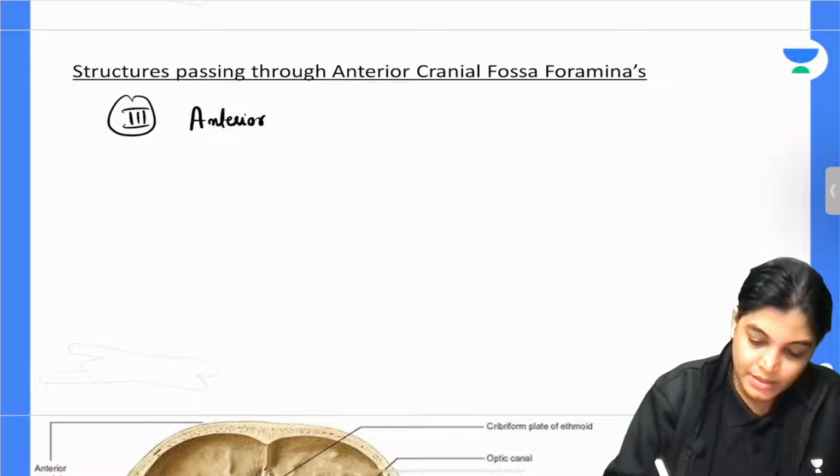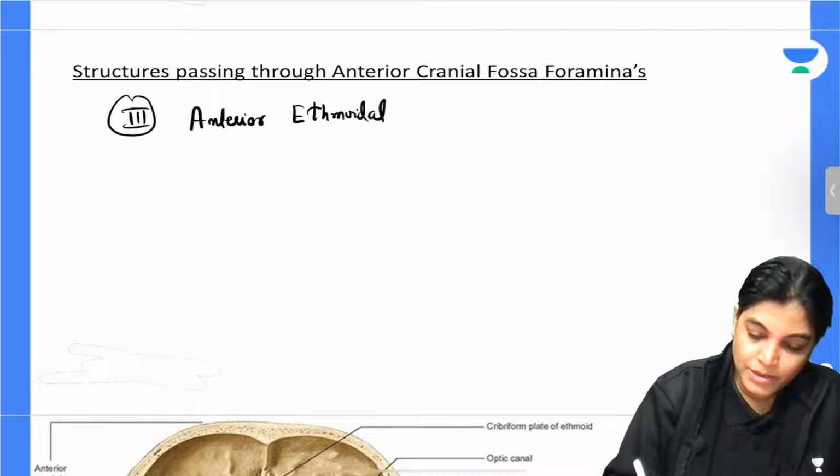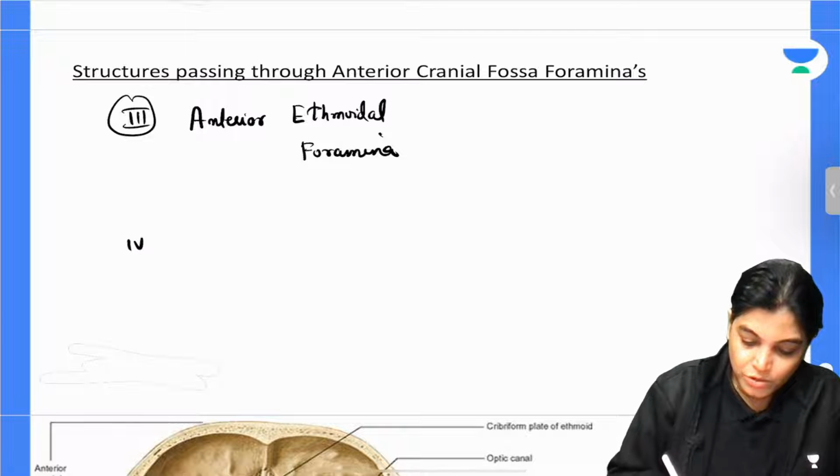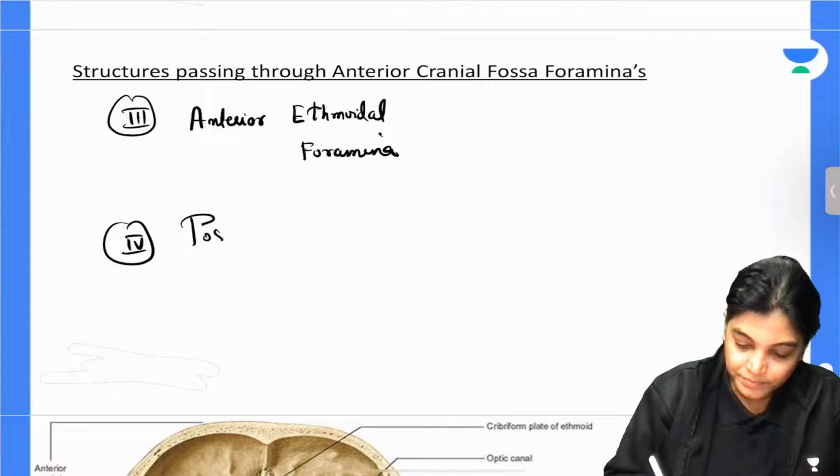Anterior ethmoidal foramina and that of posterior ethmoidal foramina.